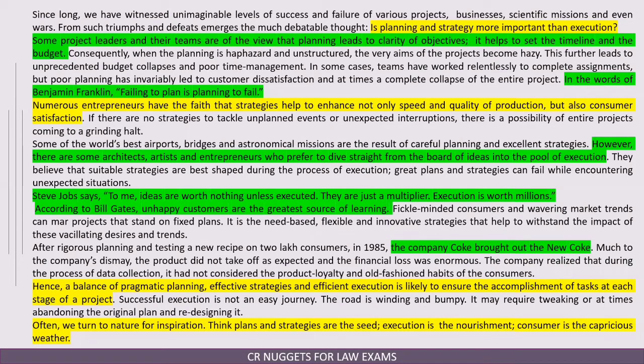Now let me tell you what these things in yellow and green are. Whenever we read a passage, our objective should be to do two things. One is to identify what the author is trying to convey. What is his main idea? Why has he written the passage? So basically the main idea. That is part number 1. Second thing, what is the way in which he has organized his thought to arrive at the main idea? So these are the two things that you need to focus on. If you can crack these two things in any passage, trust me, you have done your job.